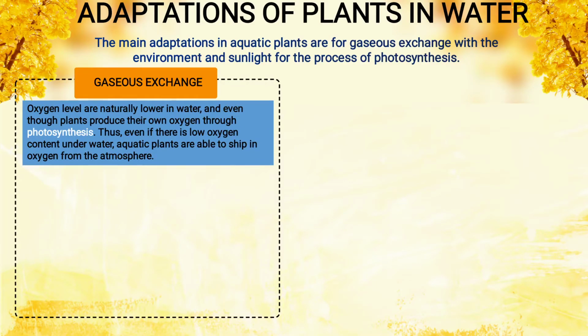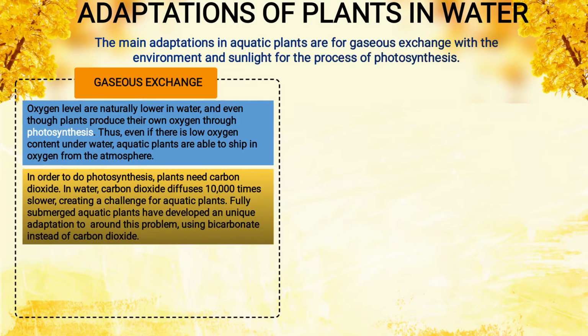Oxygen levels are naturally lower in water, even though plants produce their own oxygen through photosynthesis. When photosynthesis takes place, the plant gives oxygen, and they take carbon dioxide. Thus even if there is low oxygen content underwater, aquatic plants are able to take in oxygen from the atmosphere, means they take oxygen from the atmosphere.